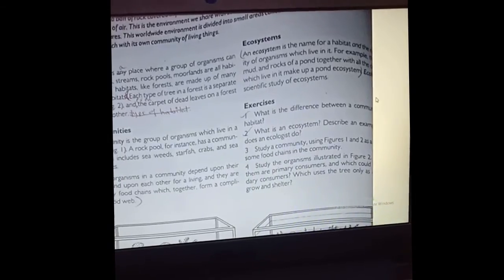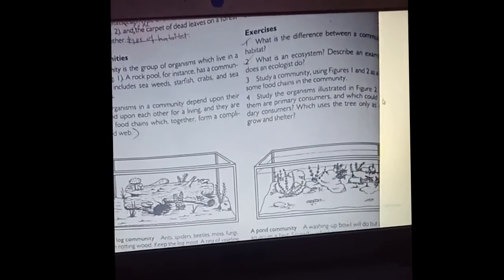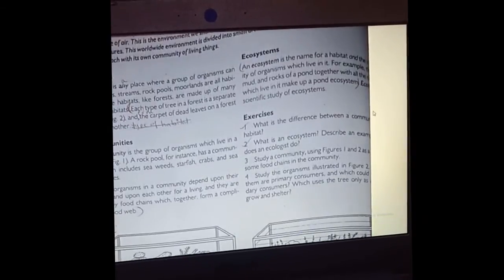Okay, so that's all about the chapter. It's a very short chapter, a very easy chapter. Hope you all understand what I wanted to explain to you.